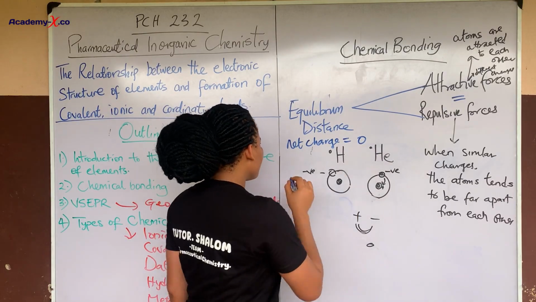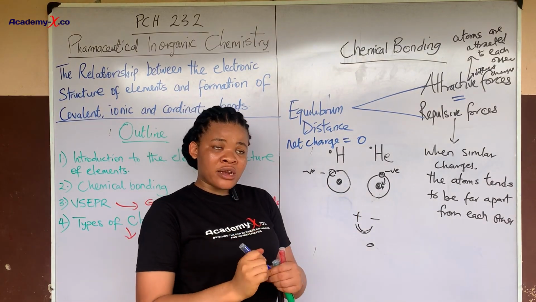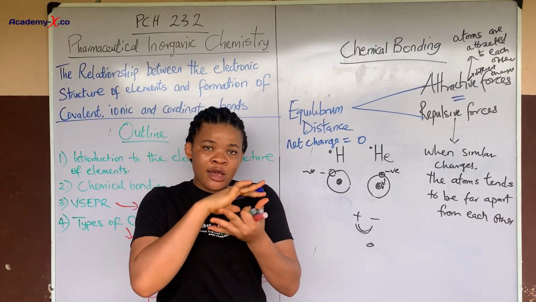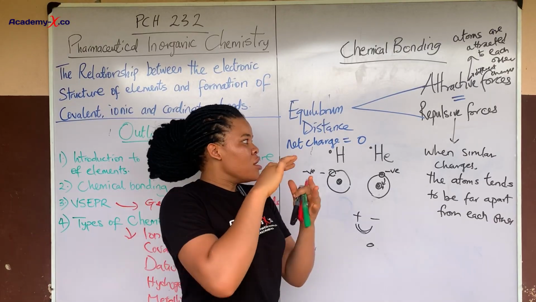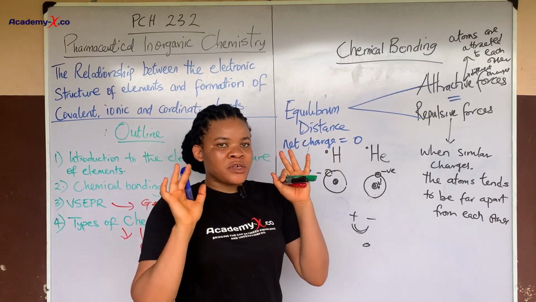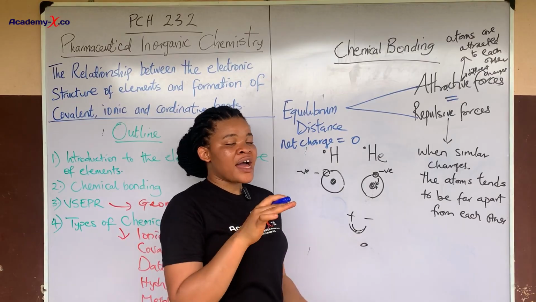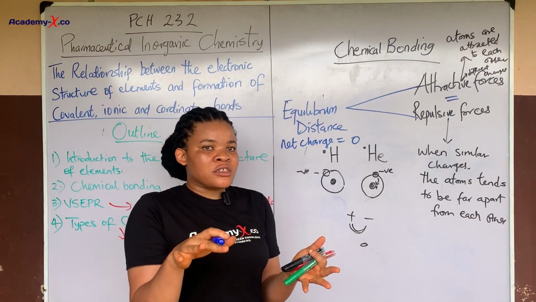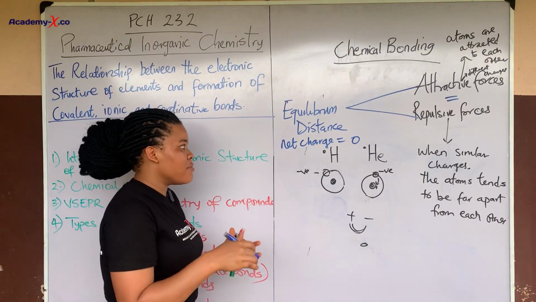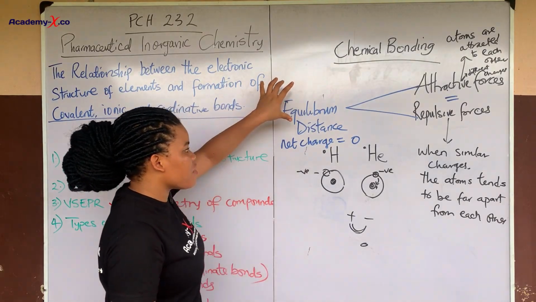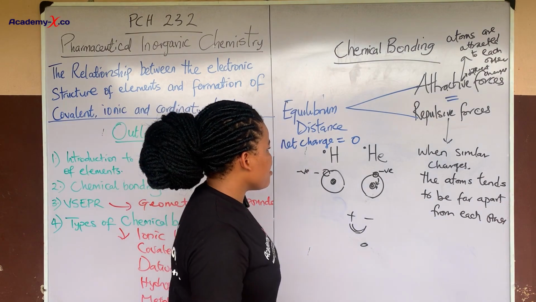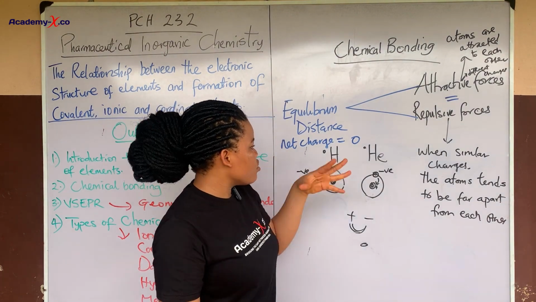And also there is what? Stability. Remember, when the word equilibrium is used, it's at equality, when it is equal, so both positive and negative are the same. So the net charge is zero, and that atom is said to have attained that stable state, or that compound has attained that stable state. So that is what this concept of equilibrium distance is talking about. So now let's go over to the chemical bond.